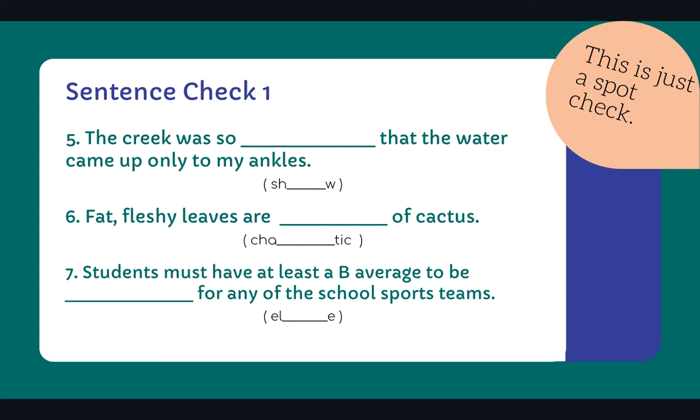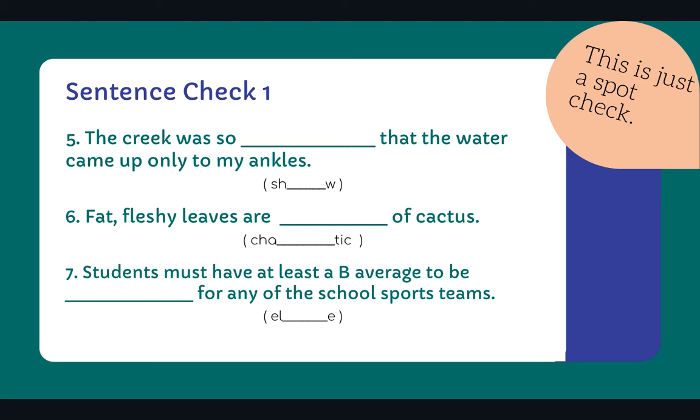All right, let's look at number 5. The creek was so something that the water came up only to my ankles. So, in other words, the creek was not very deep. It was the opposite of that. It was something that starts with SH, right? Number 6, fat, fleshy leaves are something of a cactus. So, this is a word that means a quality that you would expect in something, a quality that would be normal and usual for that thing, right? And in this case, it's going to start with CH.